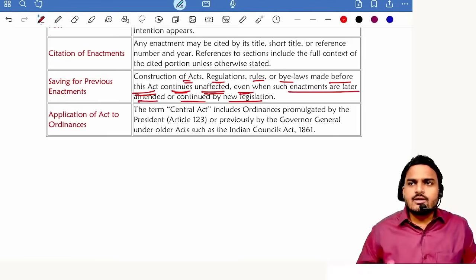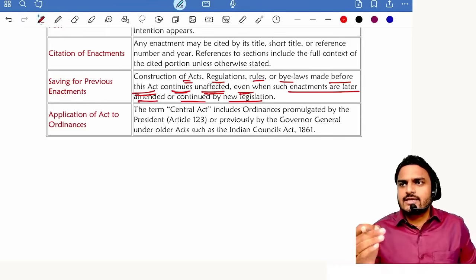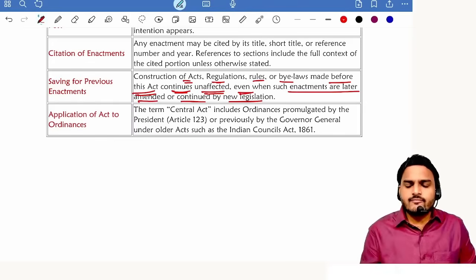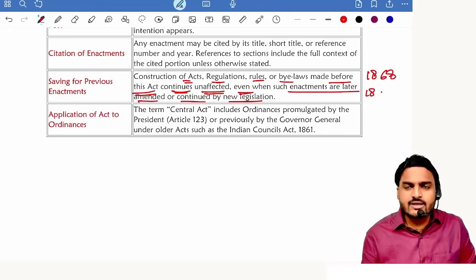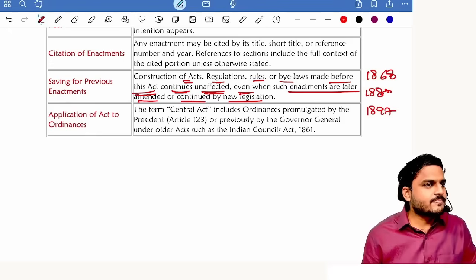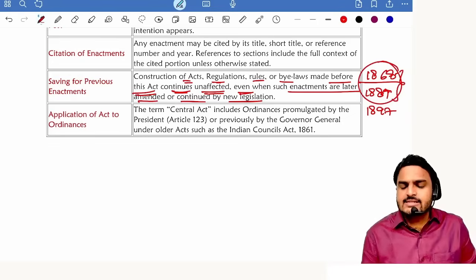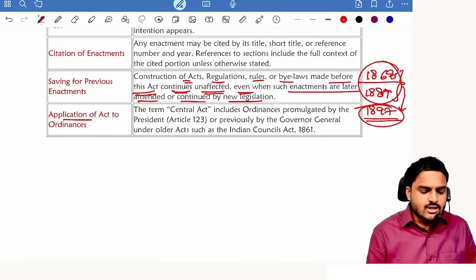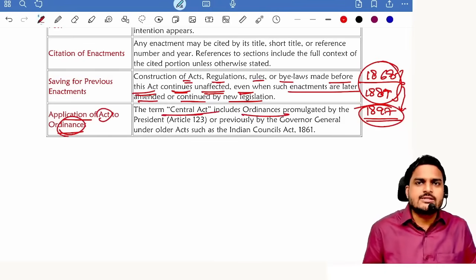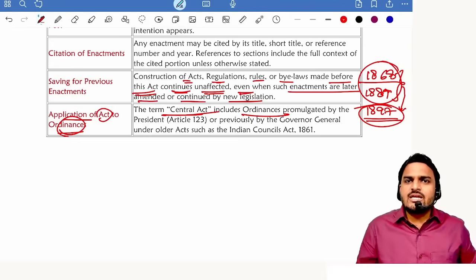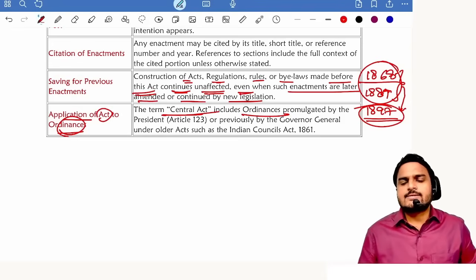Suppose General Clauses Act 1887 is there. General Clauses Act 1868 is also there. First General Clauses Act which year? 1868. Second General Clauses Act 1887. Third General Clauses Act 1897. Correct? Yes. Now, even though these acts got repealed, the definitions in these acts will continue to apply along with the General Clauses Act 1897. Next one, application of act ordinance. Same effect. Central act includes ordinance. That means how you are complying with central act, similarly you have to comply with ordinance. Okay.